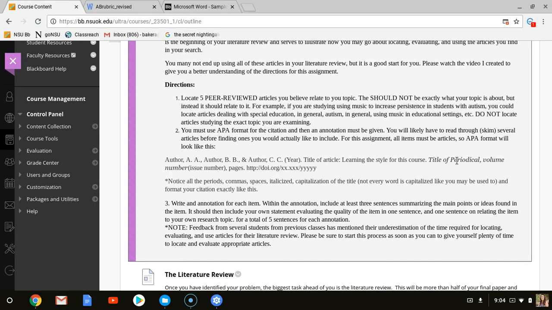Make sure you notice the italicized title of the periodical. If you look at the title of the periodical, we go back to capitalizing the important words, the bigger words in that title. The volume number will be italicized as well. However, the issue number is not italicized, and notice there is no space in between the volume number and the issue number parentheses. And then you will put the pages, but you do not put the word pages. You will just put like 110-115, and then a period to end that.